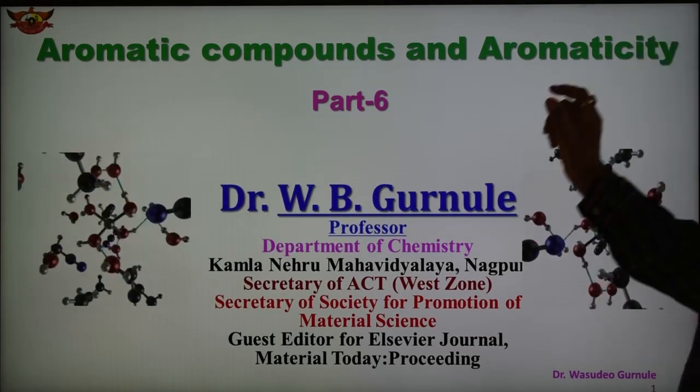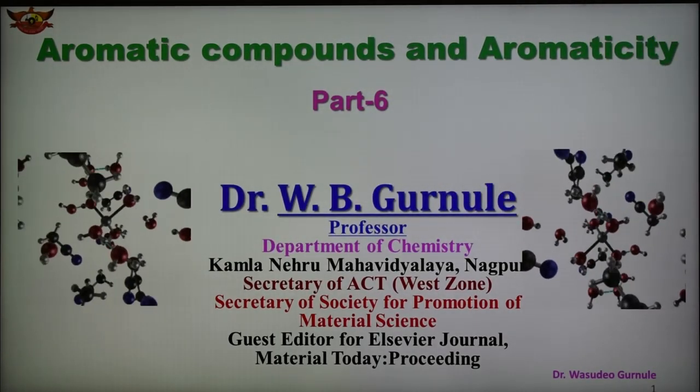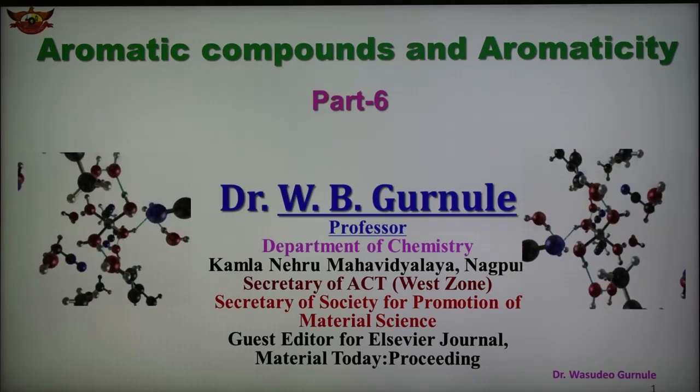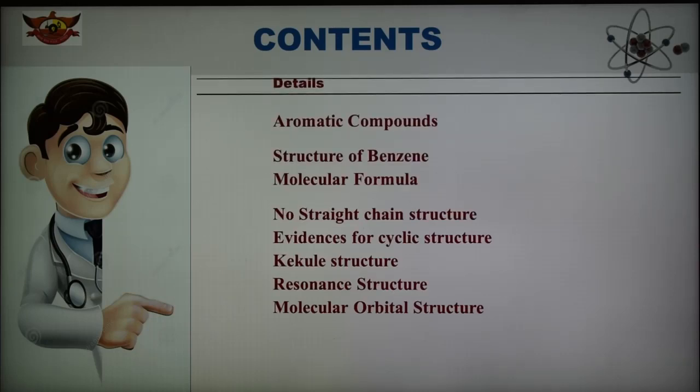So today's topic is aromatic compounds and aromaticity, and in this part number 6 we are discussing the structure of benzene. In this we are discussing different steps: molecular formula, no straight chain structure, evidences for cyclic structure, Kekule structure, resonating structure, and molecular orbital structures of benzene.